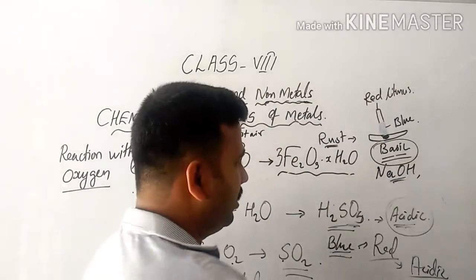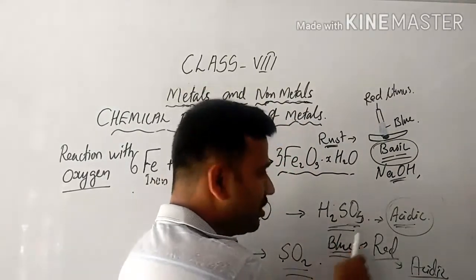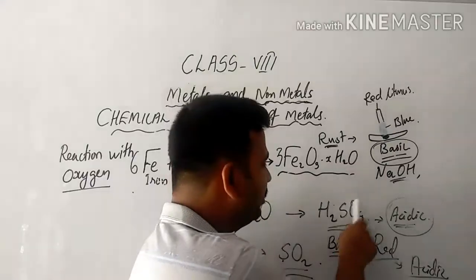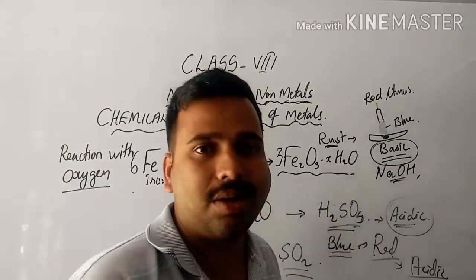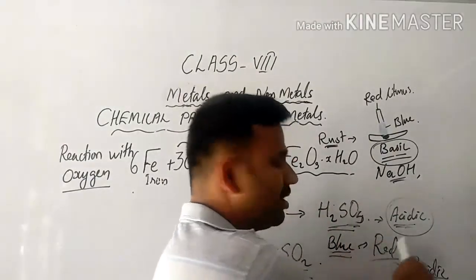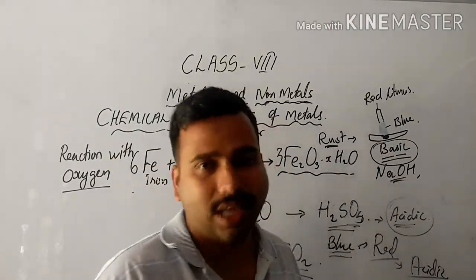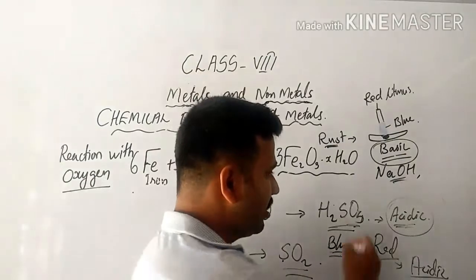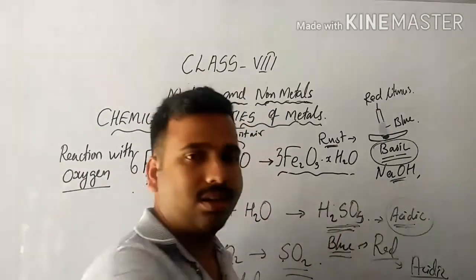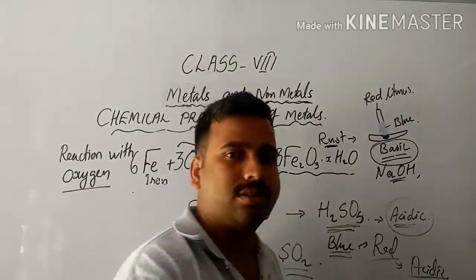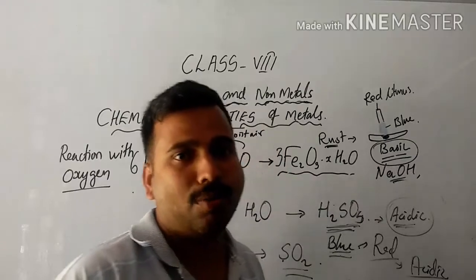So this indicates that non-metallic oxides are acidic in nature. Similarly, if you bring red litmus paper in contact with this substance, the red litmus will remain the same. Its color will not change, which indicates the substance formed is acidic.